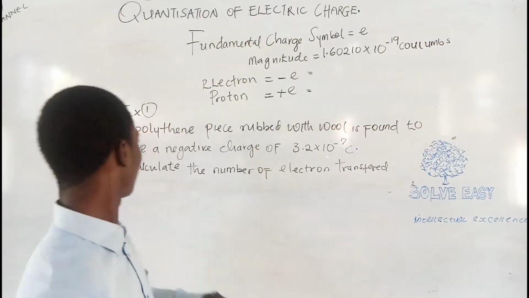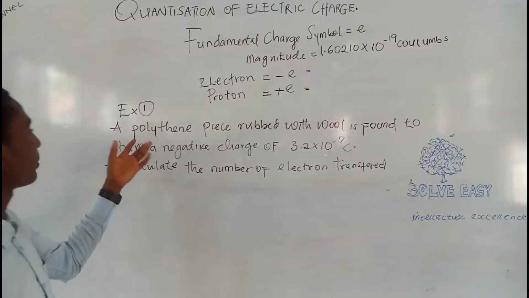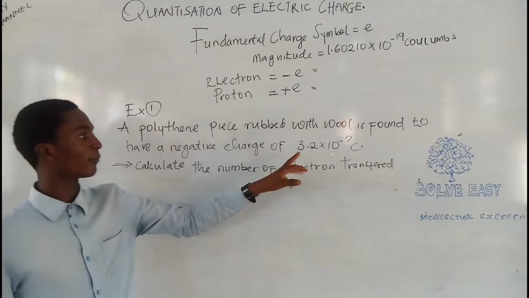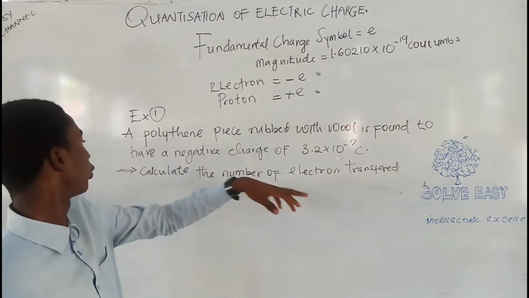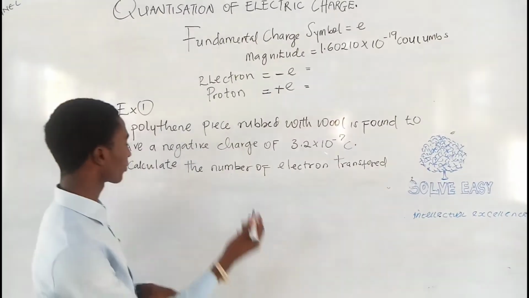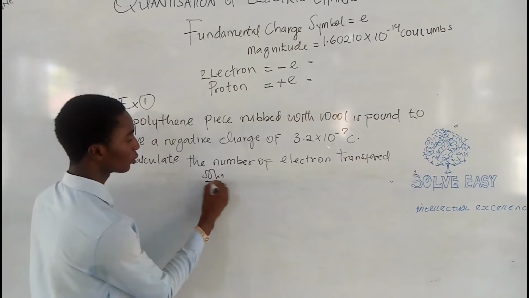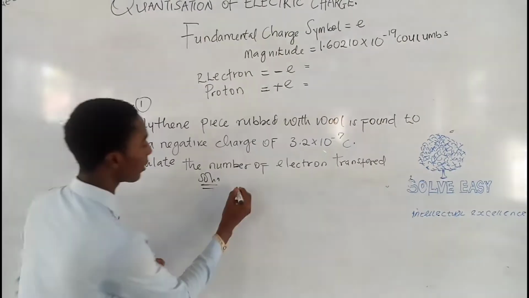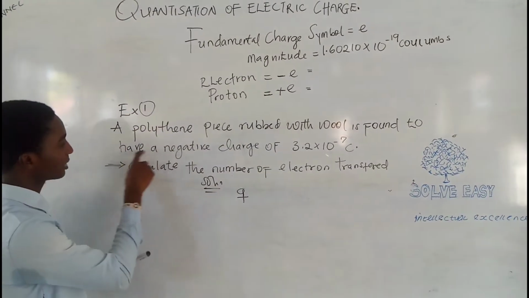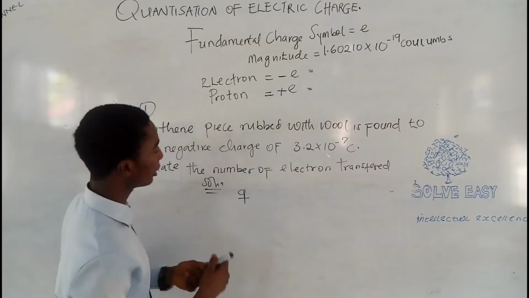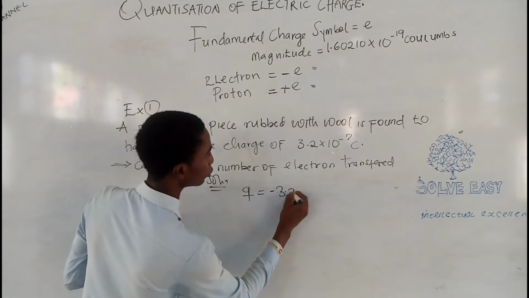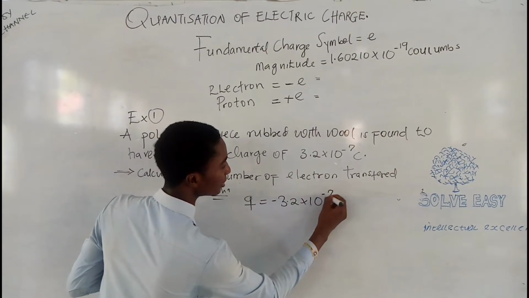Now we are with a very simple example here: a polythene piece rubbed with wool is found to have a negative charge of 3.2 times 10 raised to the power negative 7 coulombs. The question says we should calculate the number of electrons transferred. To solve this, the only given data here is our quantity of charge. It has a negative charge of 3.2. Note the word negative, that is, it is minus 3.2 times 10 raised to the power negative 7 coulombs.